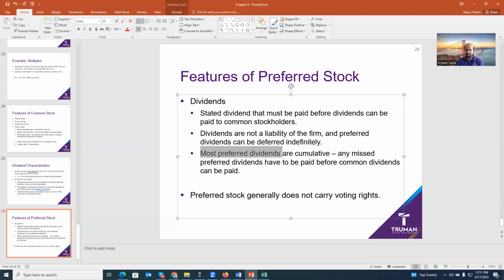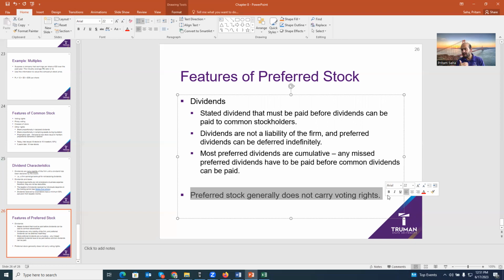But in most cases, preferred stock dividends are cumulative. That means if the company decides in year 1 that they will not pay dividends, that will be cumulative. In year 2, if the company wants to pay dividends, they have to add the year 1 dividend to year 2, and then they're going to pay the dividend. So the idea is preferred stock dividends are cumulative. Going forward, if they missed any dividend, it will be added to the next payment. So all missed dividend payments will be added. But for common stock, this is not true. If it's missed, it's missed. And that's why preferred stock generally does not carry voting rights.